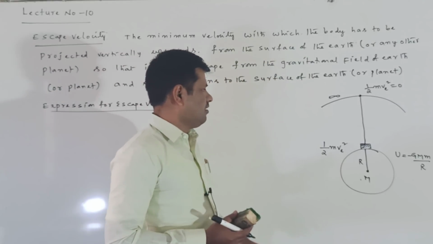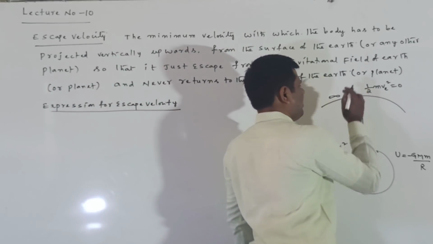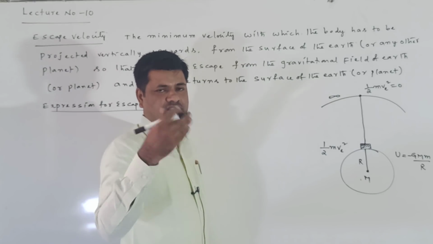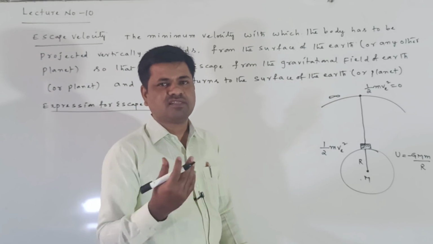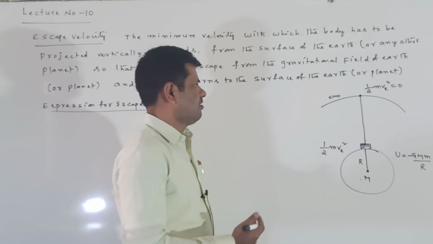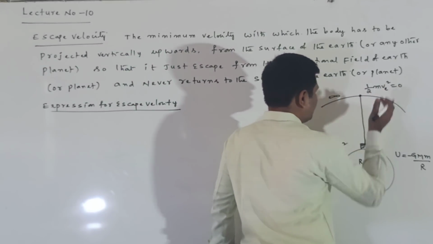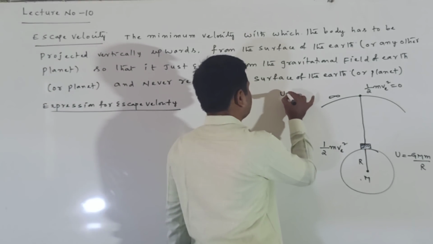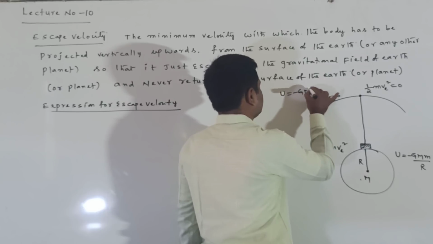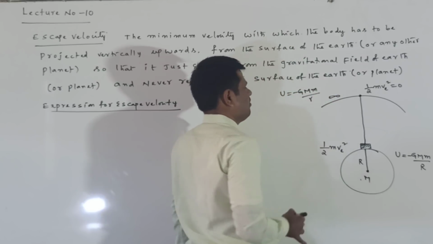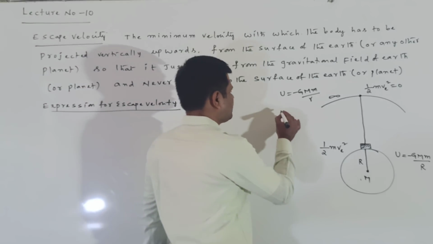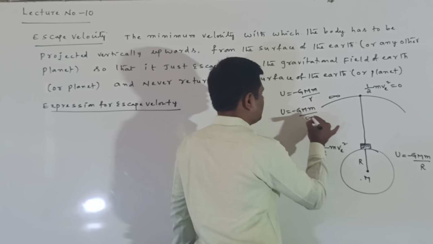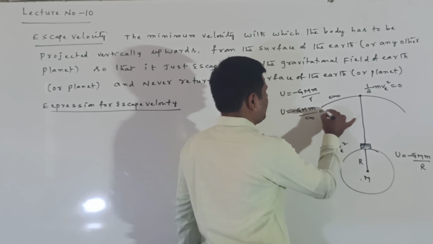Now the kinetic energy is zero at infinite distance. Infinite distance means out of the gravitational field of Earth. At infinite distance the kinetic energy is zero, and the potential energy is also zero. Why is the potential energy zero? You know the formula GMm by R, but at infinite distance the potential energy is GMm by infinity, and something divided by infinity is equal to zero.